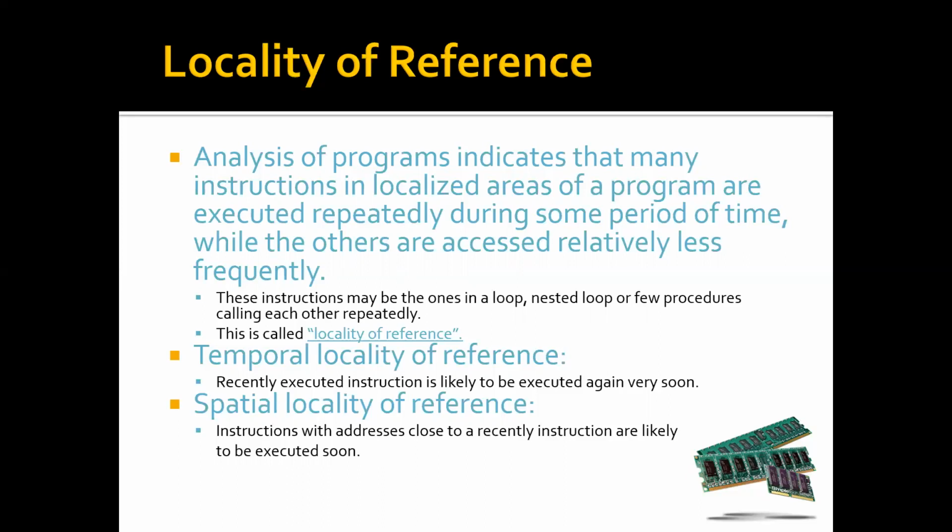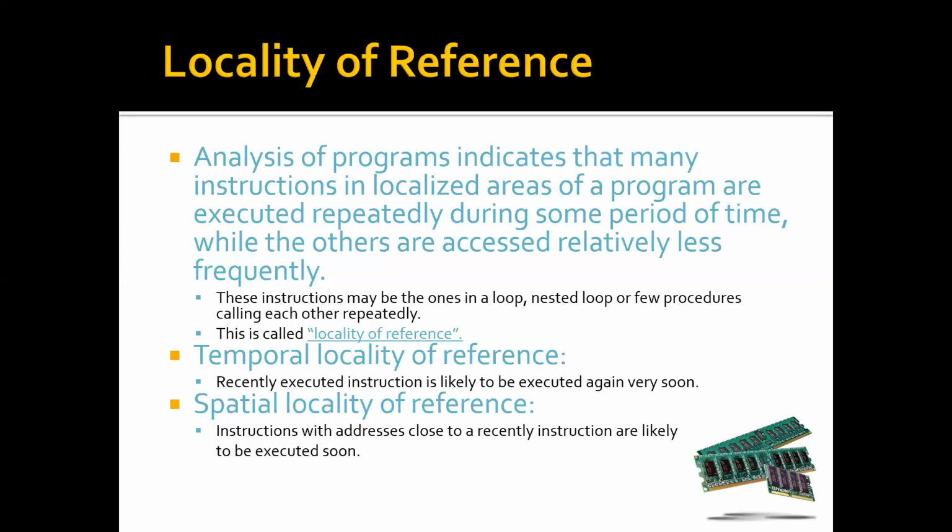There are two types of locality of reference. One is called temporal locality of reference, and another is called spatial locality of reference. Temporal locality of reference says that a recently executed instruction is likely to be executed again very soon. So if an instruction I is executing now, there is a chance that the same instruction I will be required in the near future. So we'll bring it into the cache memory.